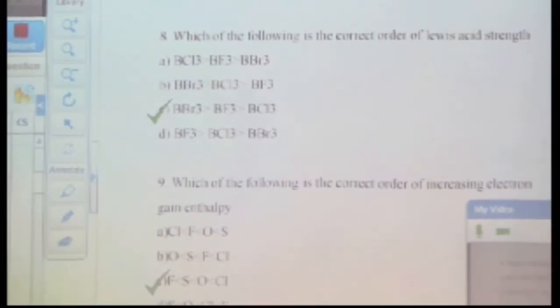Obviously, out of these 4 atoms, chlorine is bigger in size and hence it can accommodate the electron. Its electronegativity is comparable to oxygen, but it can easily accommodate the electron. Oxygen cannot accommodate an electron as easily due to its small size, right? So this is the trend.